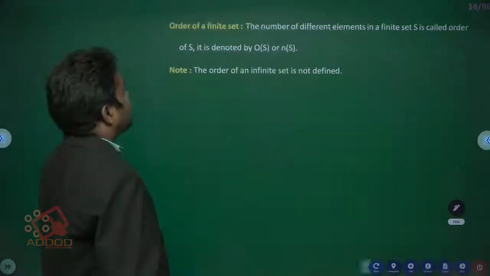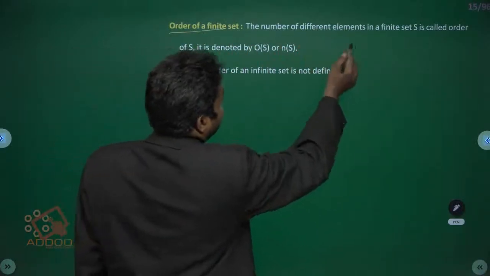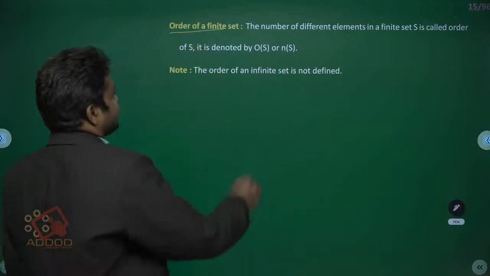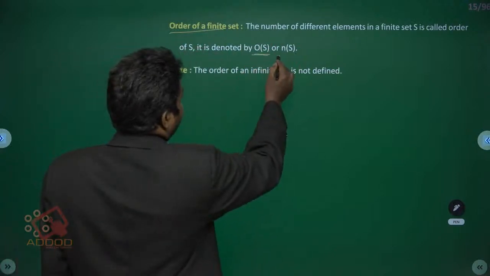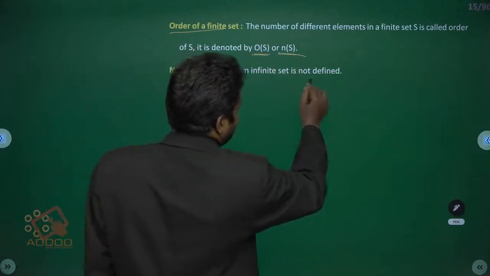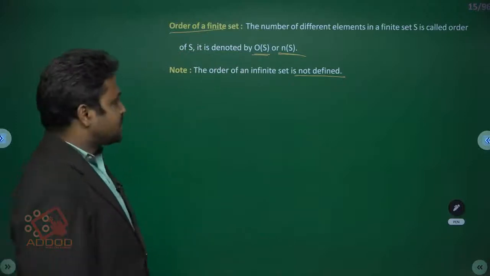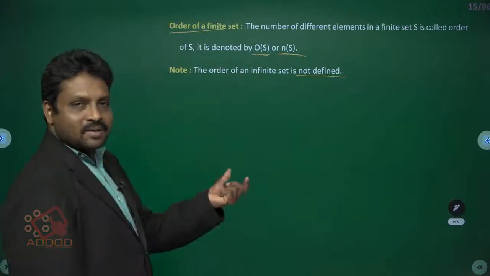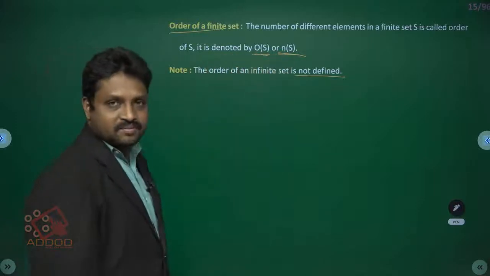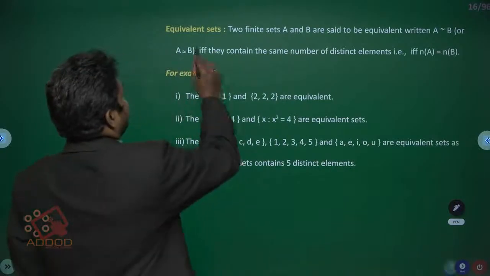Divisors are a finite set, meaning the number of factors of a given number is finite. Order of a finite set. The number of different elements in a finite set S is called the order of S. It is denoted by O(S) or n(S). The order of an infinite set is not defined. Only finite sets have it, denoted O(S) or n(S), which means the cardinal number of a set.